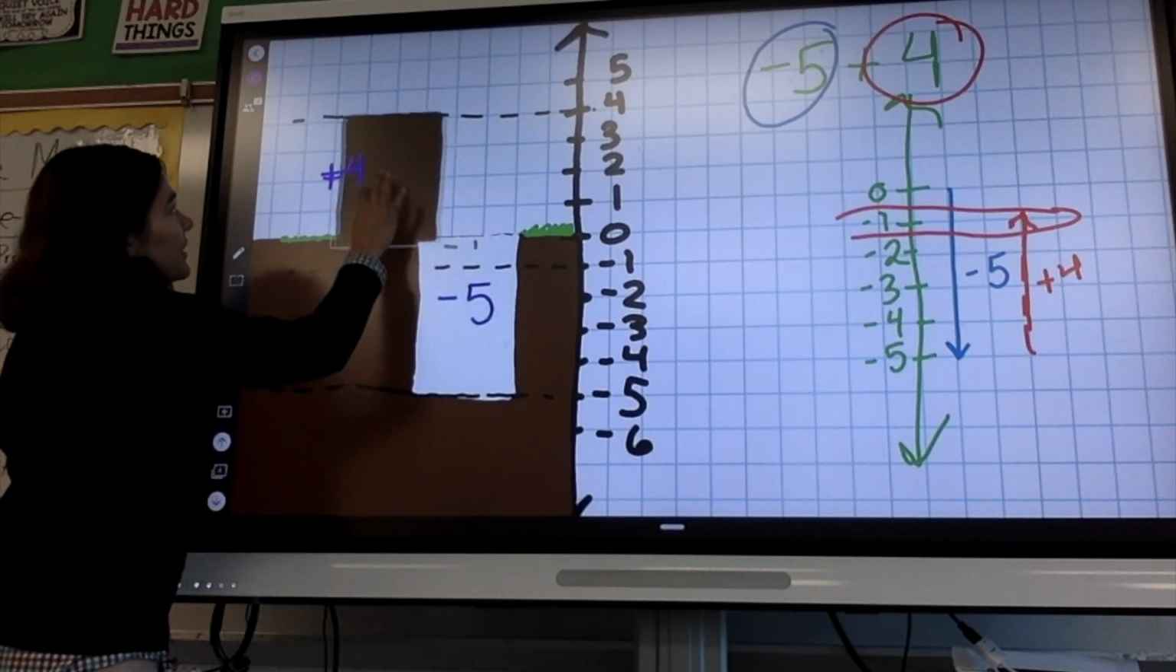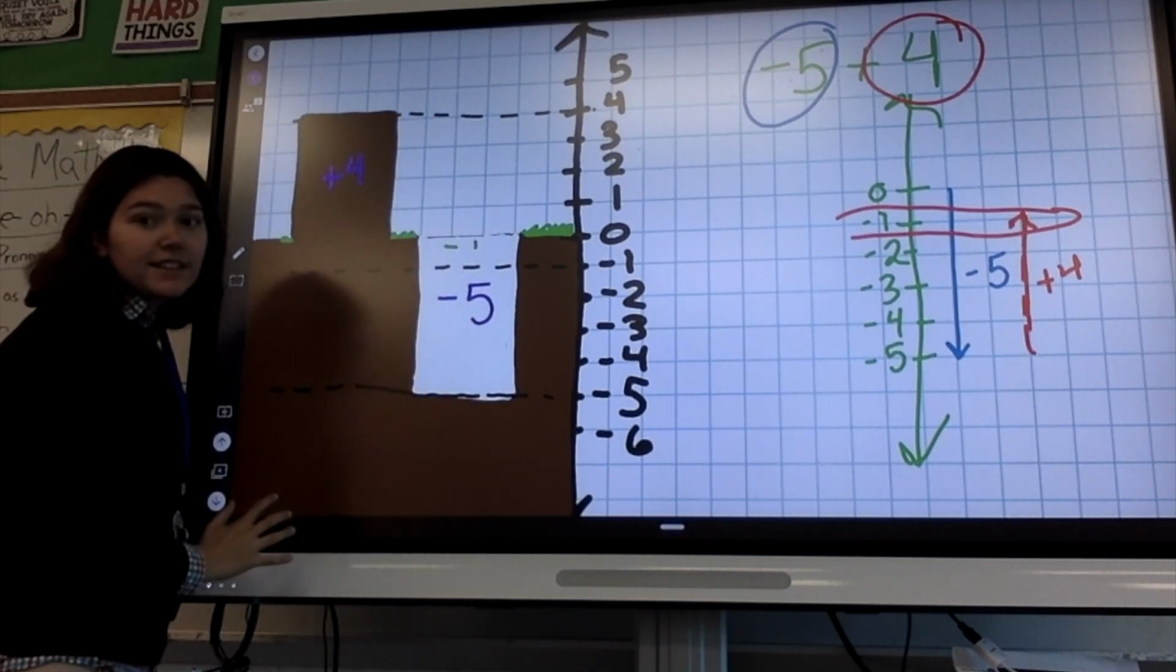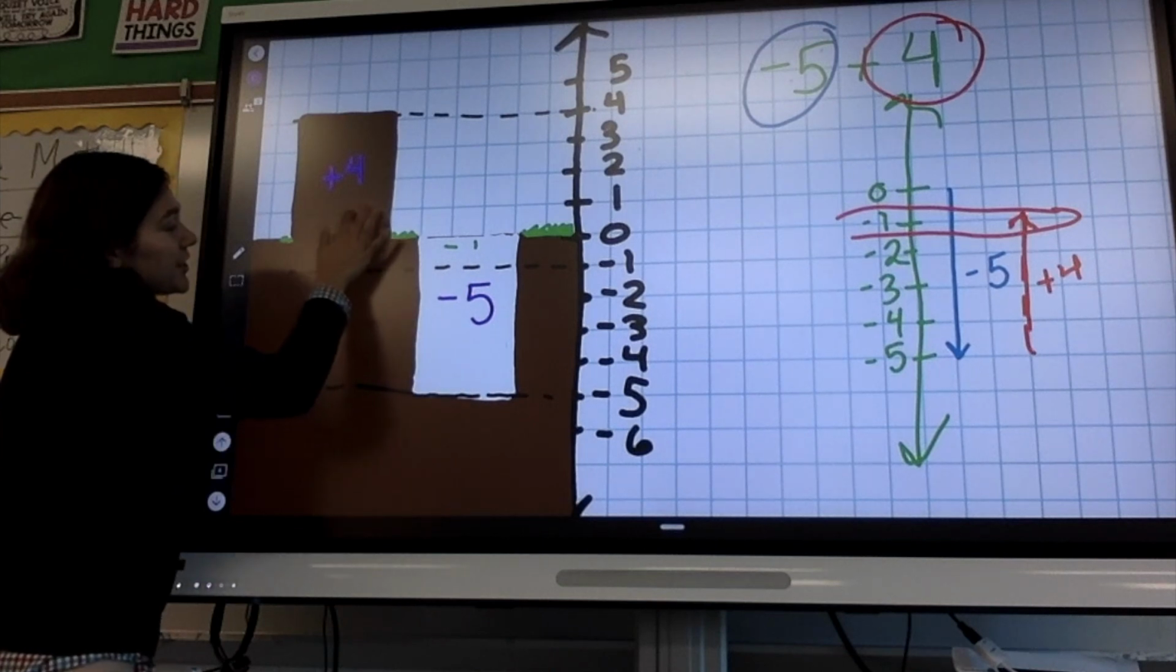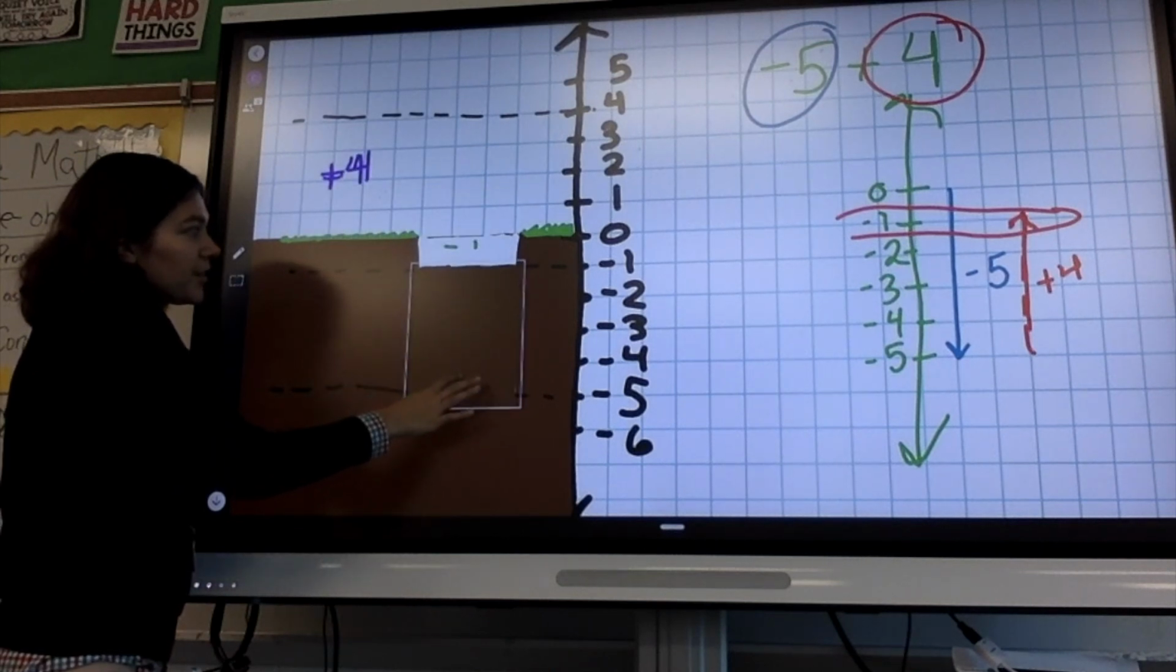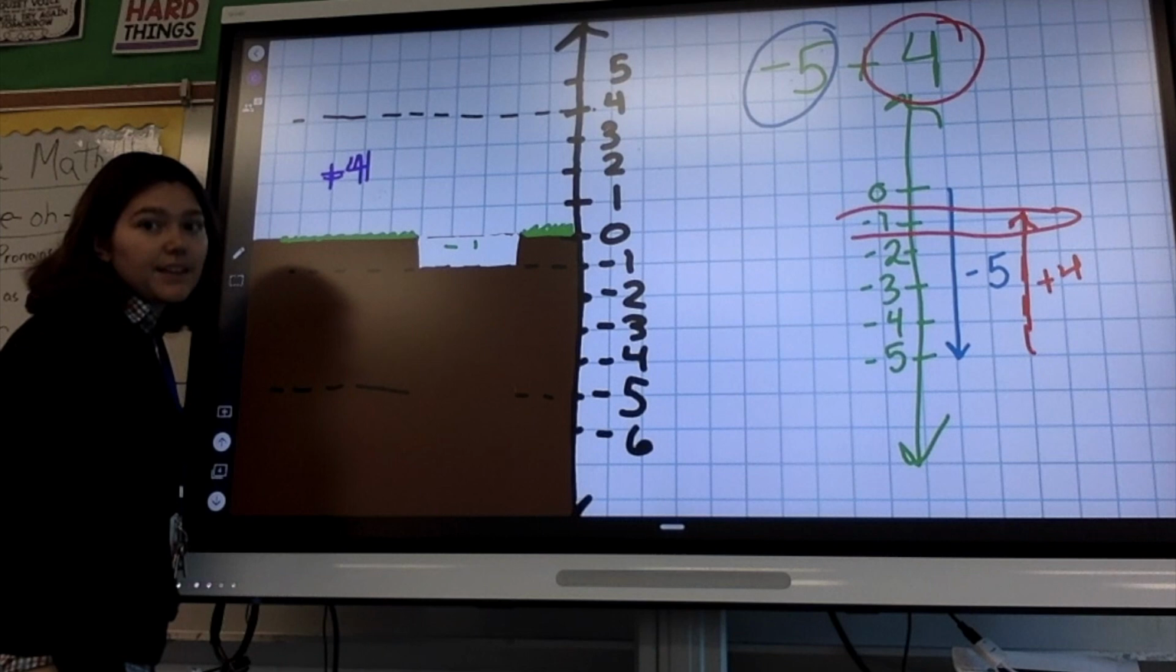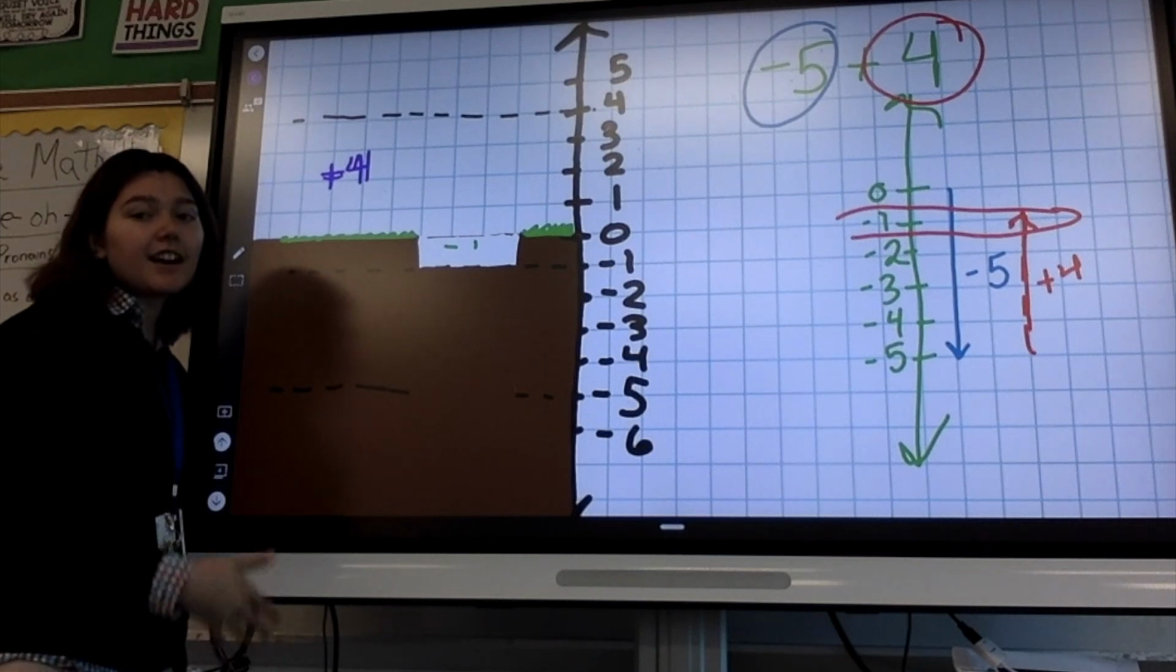So again, one more time, we have our hole that's negative 5 deep, and our dirt 4 can fill up most of the hole, but there's still 1 left that it can't fill up. There's not enough dirt, not enough positive number.